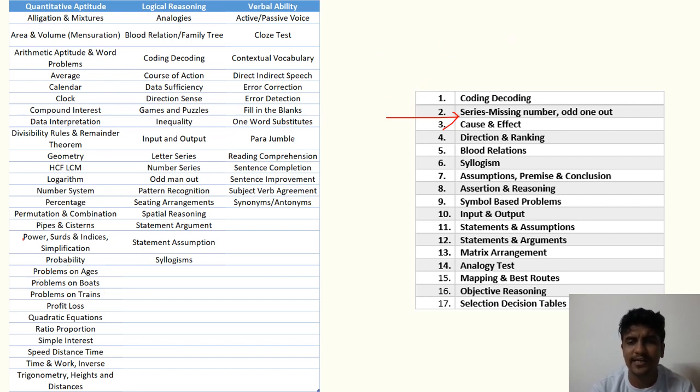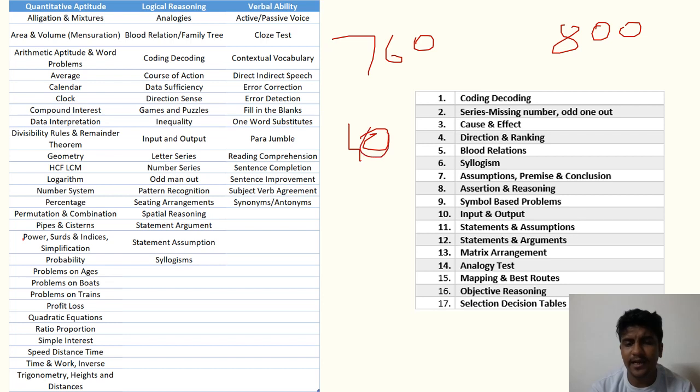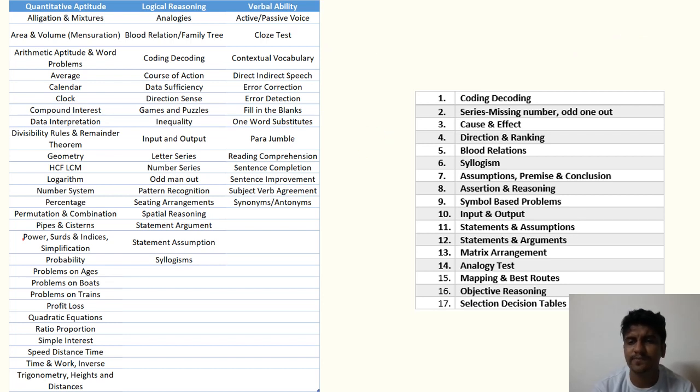Profit and loss. They might give you that a man purchased the item at 760 rupees and sold it at 800 rupees. Find the profit. Or they might even give you the profit, that a man has earned a profit of 40 rupees and the final amount at which he sold was 800. So find out the initial amount at which he purchased. So cost price and selling price, those kinds of questions.